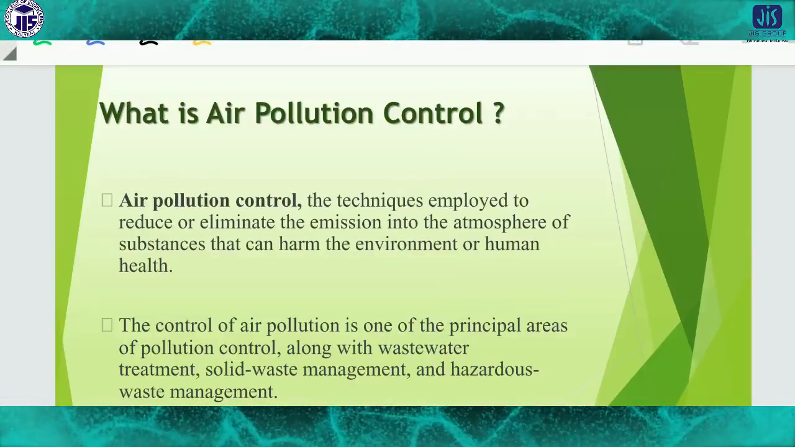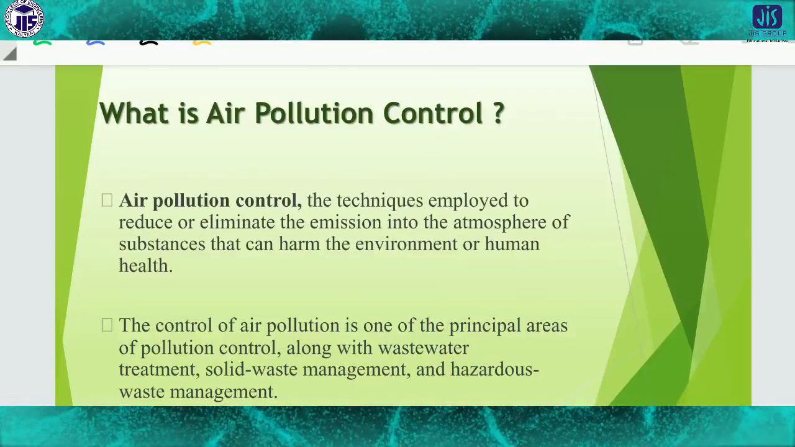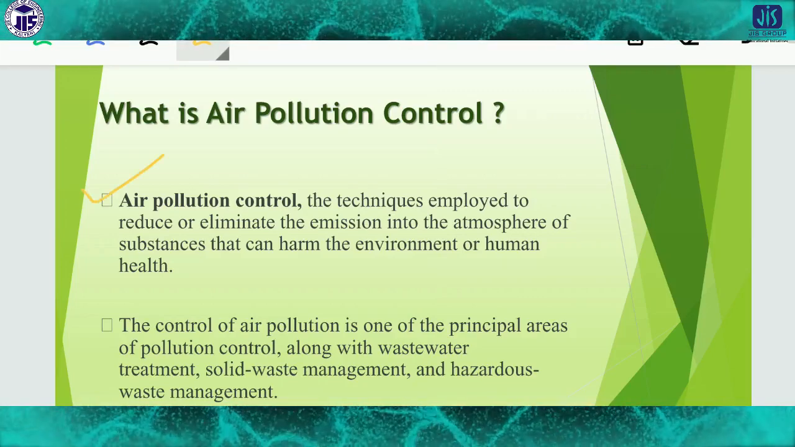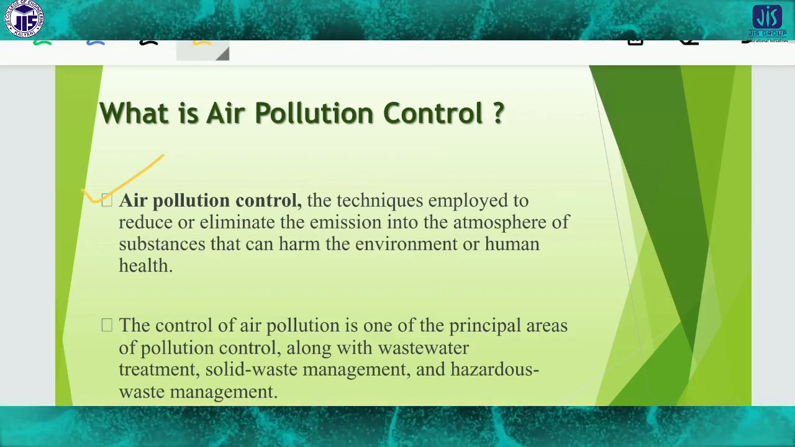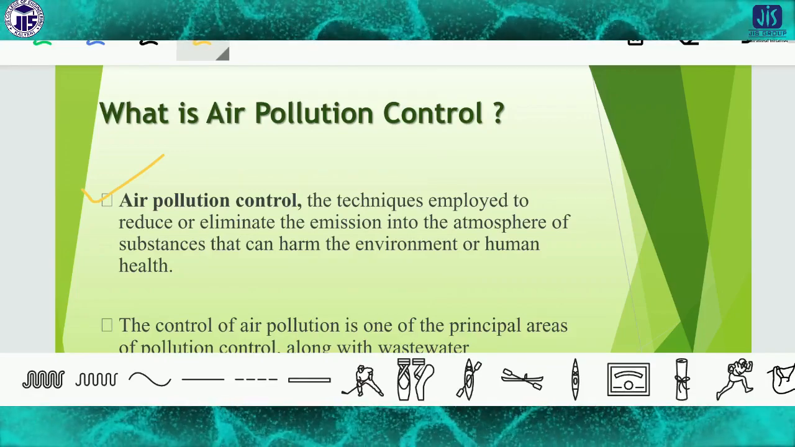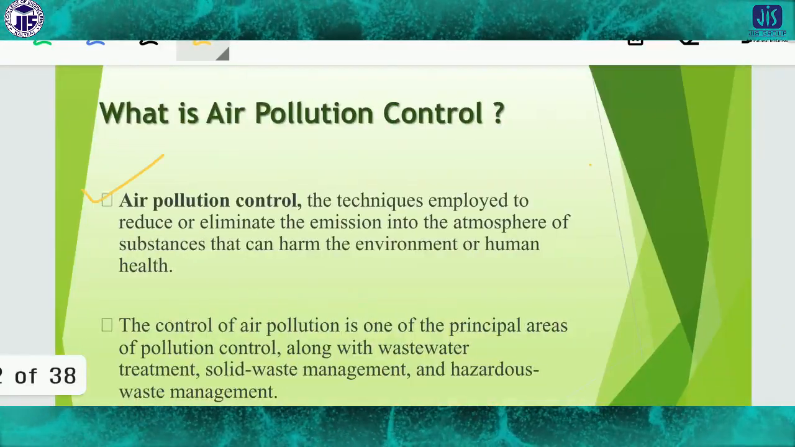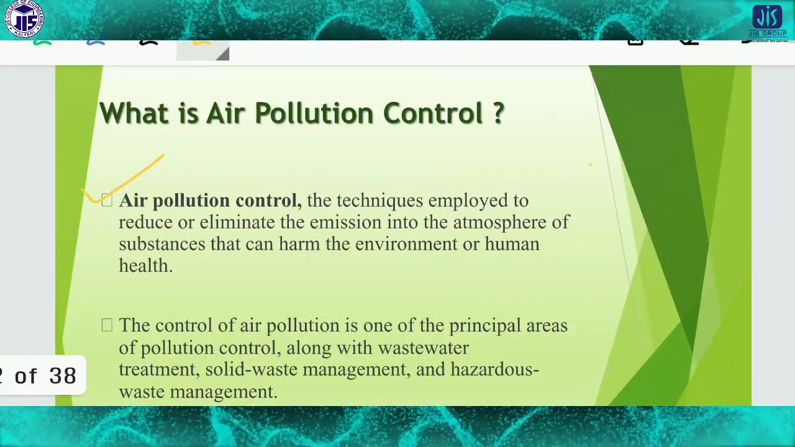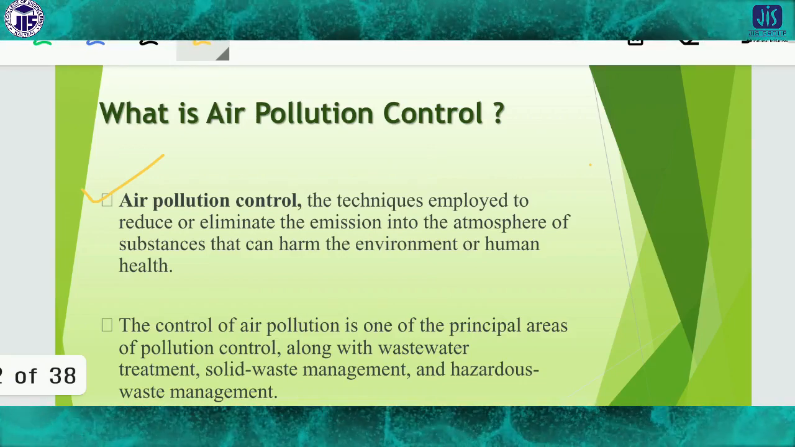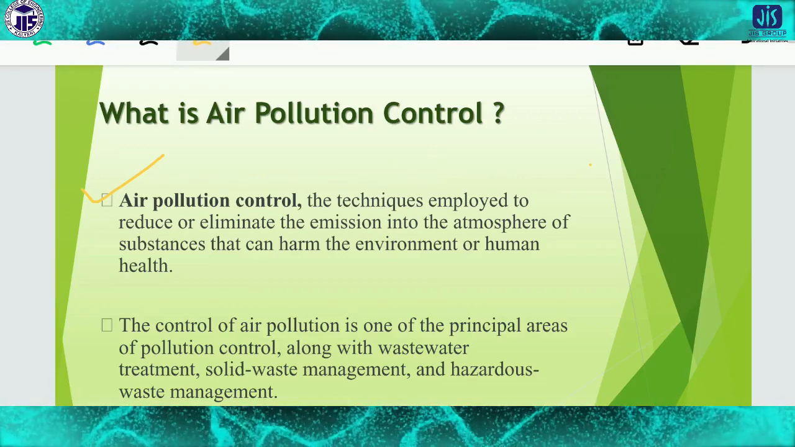What is air pollution control? Air pollution control refers to the techniques employed to reduce or eliminate the emission into the atmosphere of substances that can harm the environment or human health.